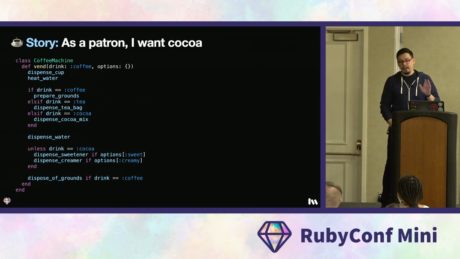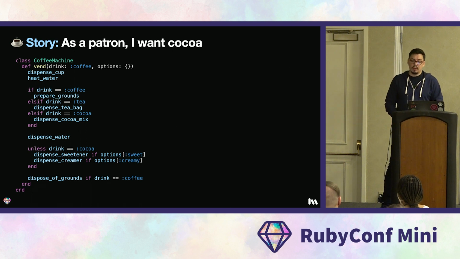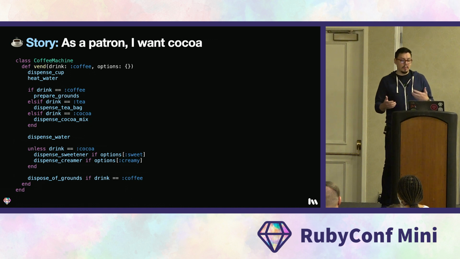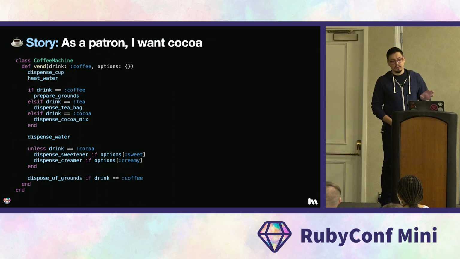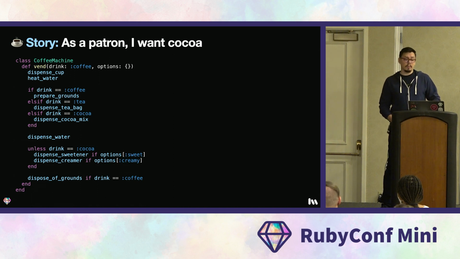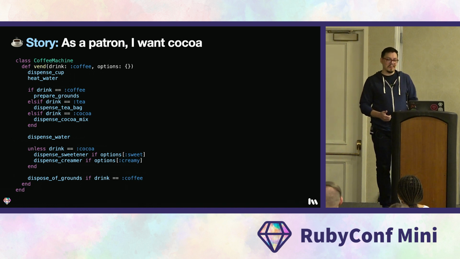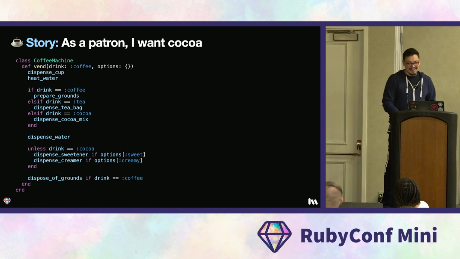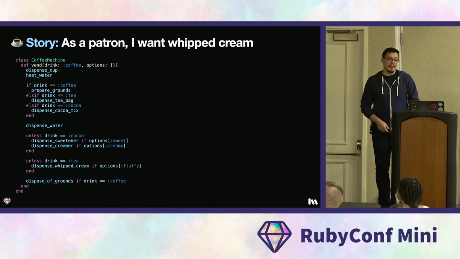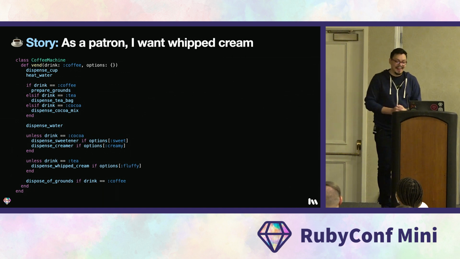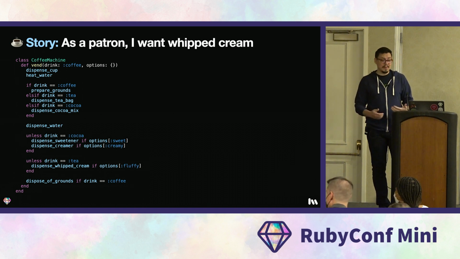All right, here we follow the existing pattern and added cocoa to the main if statement. But there's no need to add sugar or milk since cocoa is already sweet and creamy. So we're gonna exclude those options when the customer is requesting cocoa. Okay, and finally, who doesn't like whipped cream on their cocoa? Heck, I even like it on my coffee, so let's add it. Okay, so whipped cream is an optional ingredient that no one wants under tea. So let's add it after the other optional ingredients and exclude it when the customer is requesting tea.